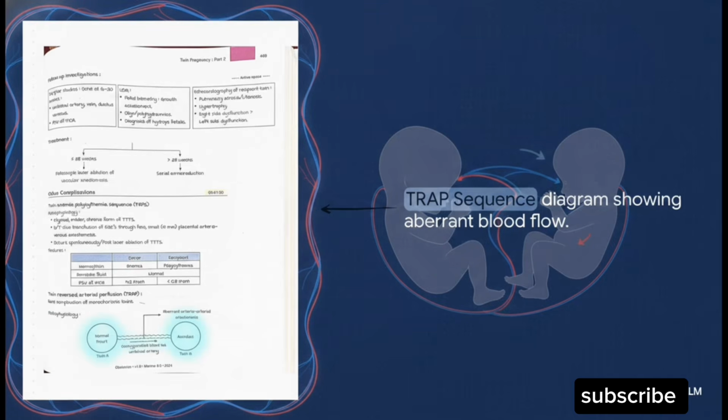Then we have TRAP, twin reversed arterial perfusion. This pathophysiology is fascinating but highly morbid. It features an aberrant arterio-arterial anastomosis. The concept is that a structurally normal pump twin, twin A, is literally pumping its own deoxygenated blood backwards, via the umbilical artery, into twin B. Because twin B is receiving poor quality, deoxygenated blood in reverse, its upper body and heart just completely fail to develop. Twin B effectively becomes an acardiac twin.